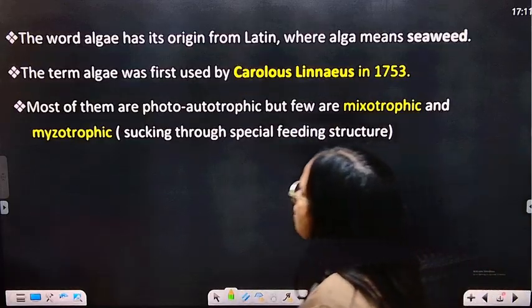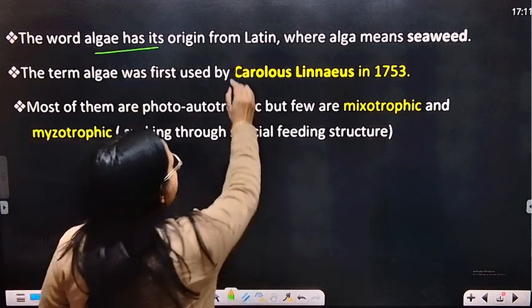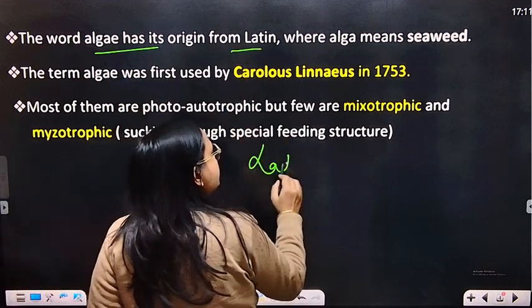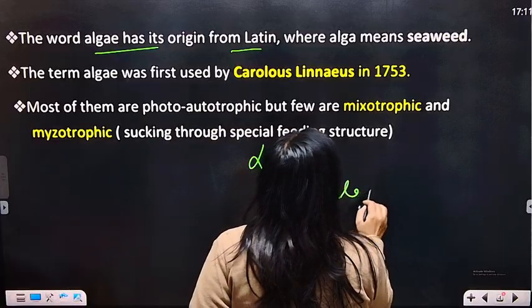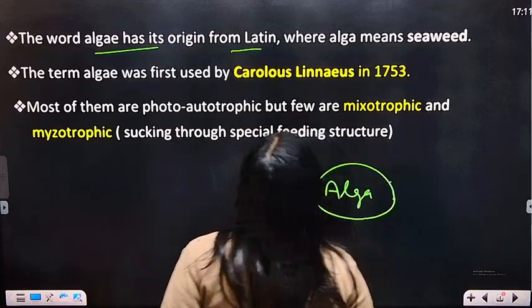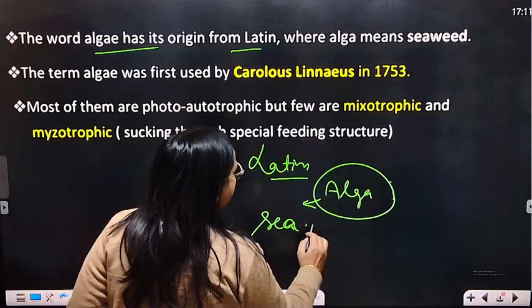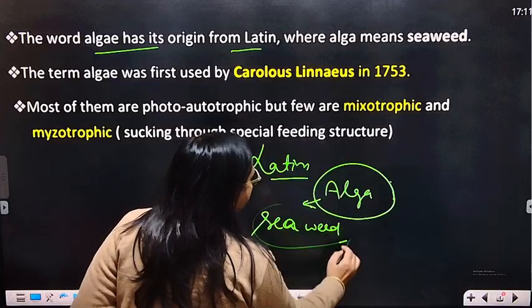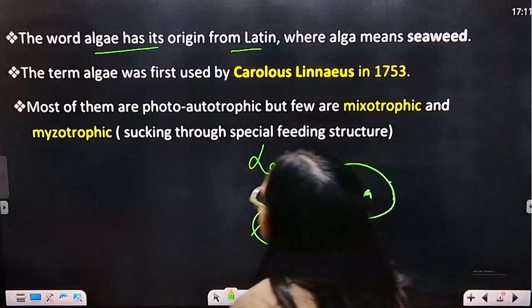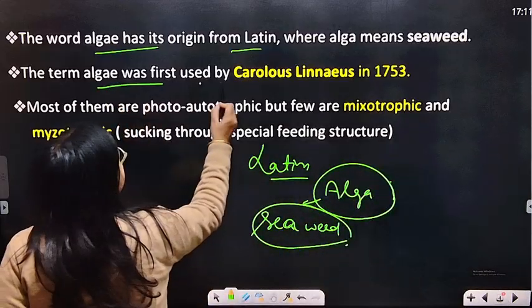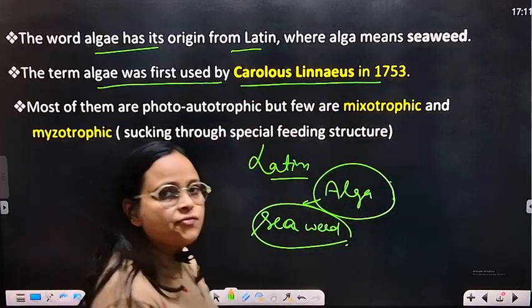Now, the word algae has its origin from Latin, where alga means seaweed. The term algae was first used by Carolus Linnaeus in 1753.